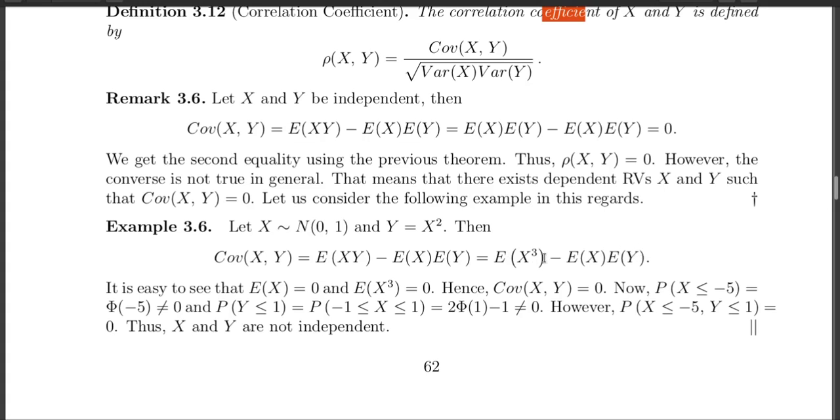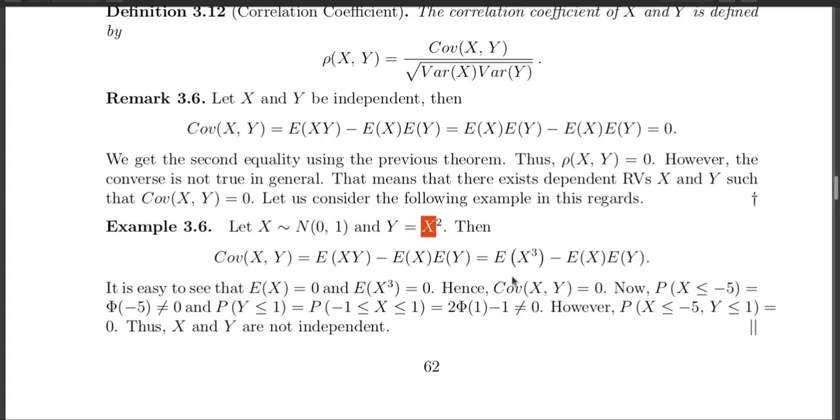What is the expectation of x cube? Because x follows normal 0, 1, you can easily show that expectation of x cube equals 0. I am not doing it, it's a very simple one to check. Just write down the integration, you will find that the expectation is 0. So expectation of x is 0, expectation of x cube is 0. That implies this quantity is 0, so covariance is also 0. So covariance between x and x square is 0.